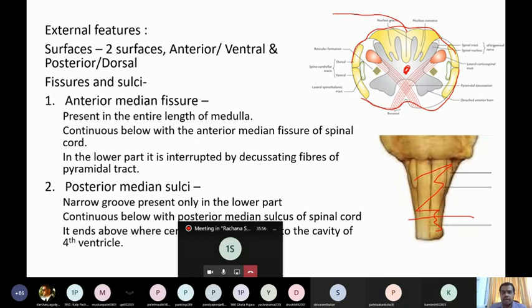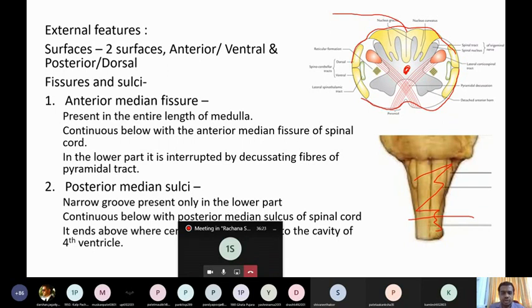The surfaces show the following fissures and sulci, which divide the medulla into parts. Like in the spinal cord also we saw there are sulci and fissures. In the same way, similar sulci and fissures are seen here. That is why I am going in this order, because once you know the spinal cord, you know what the sulci and fissures are. The same sulci and fissures will continue here.